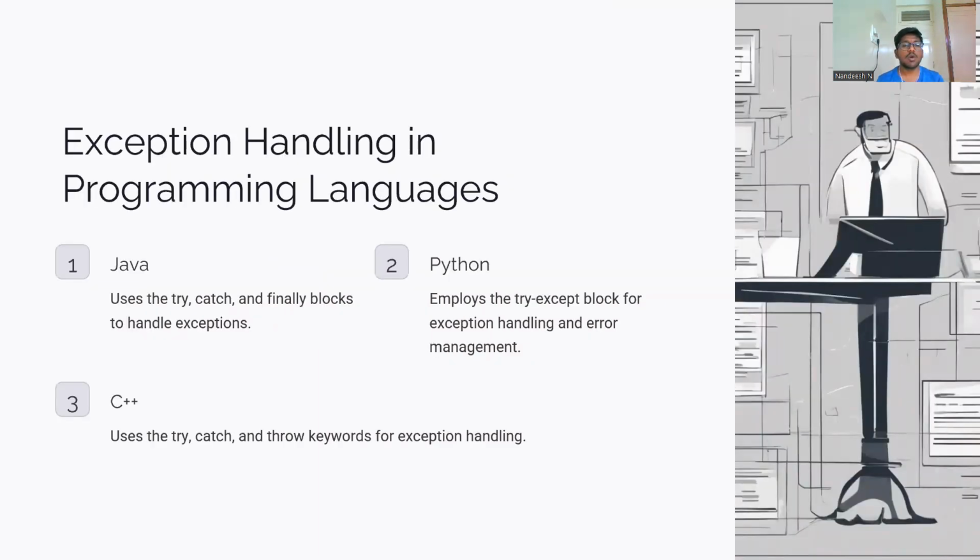Exception handling in programming languages: Java, Python, C++. Java uses the try, catch, and finally blocks to handle exceptions. Python employs the try except block for exception handling and error management. C++ uses the try, catch, and throw keywords for exception handling.